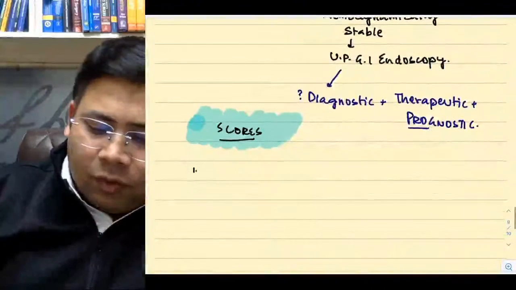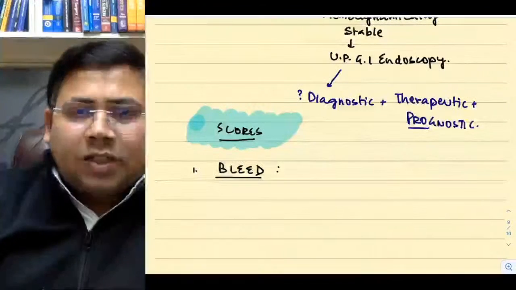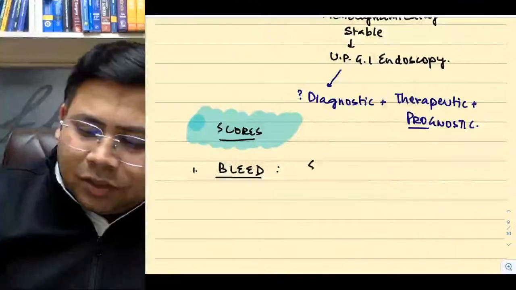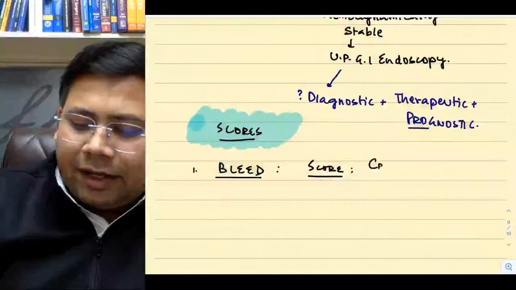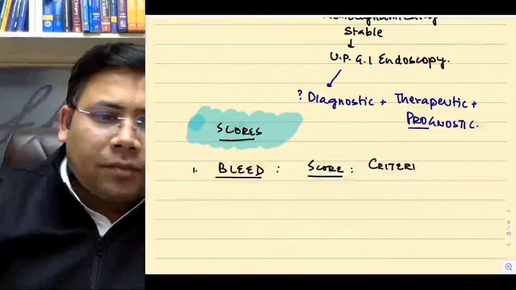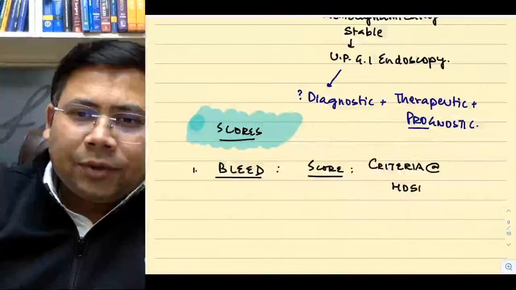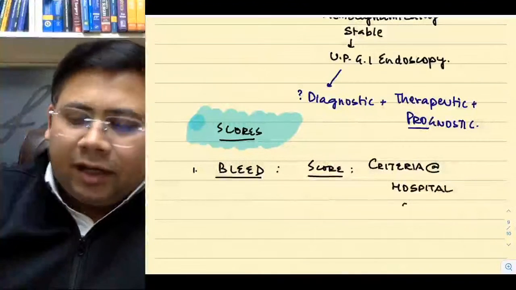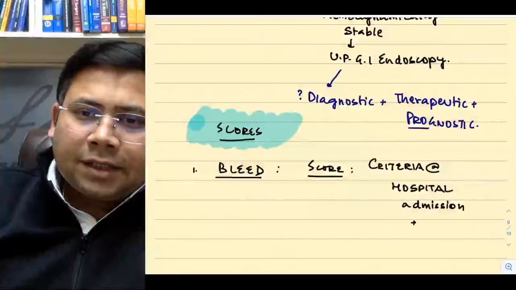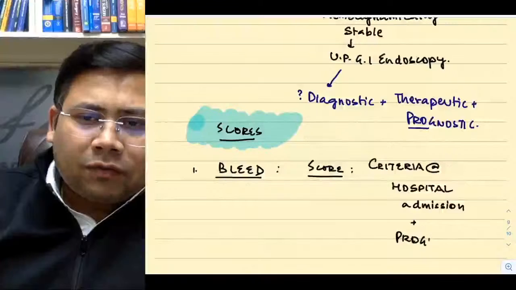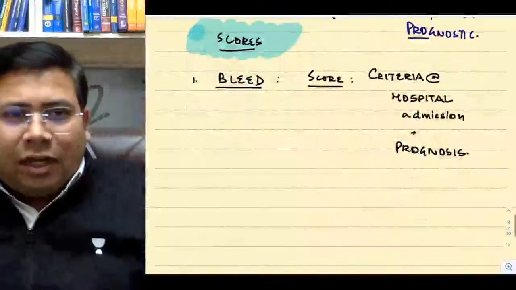The first and the most important is the BLEED score. This score is a criteria for hospital admission. Not only is this a criteria for hospital admission, it is also a guide for the prognosis of the patient. This is what is BLEED. Now students, BLEED itself is a mnemonic.